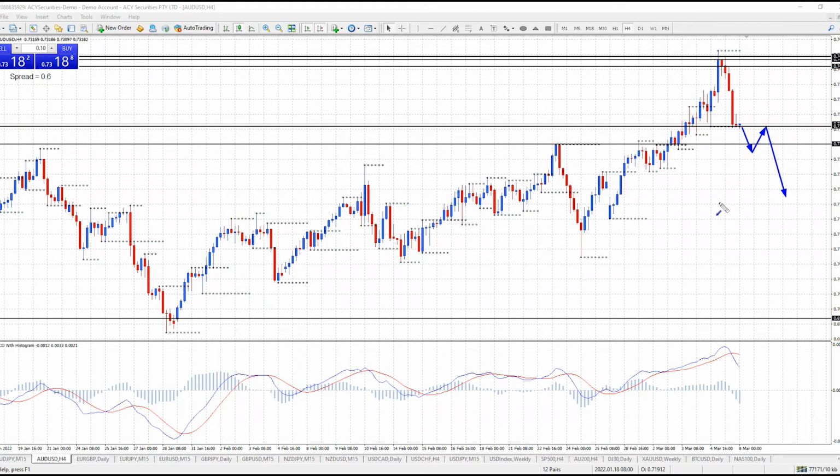Okay, so 73.14 is the line in the sand. Does it hold? Are the buyers going to come in there, hold it, and move it all the way back up to challenge these resistance levels? 74.14 monthly resistance, 74.26 weekly resistance, and can it move through? I'm not so sure it can, because that was a very clear fail yesterday.